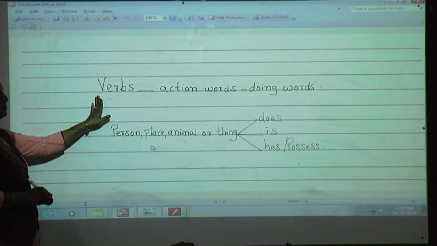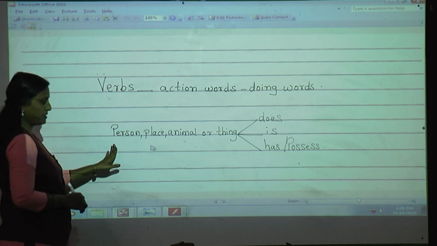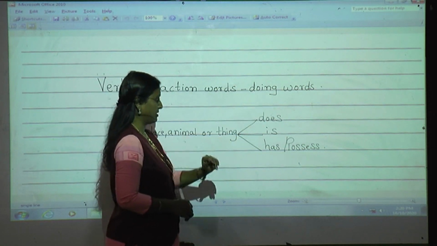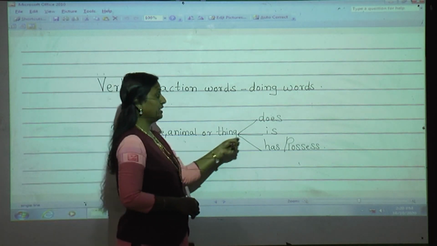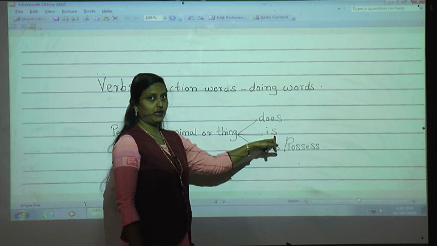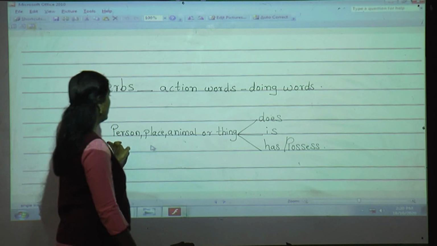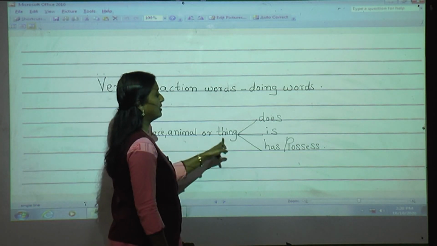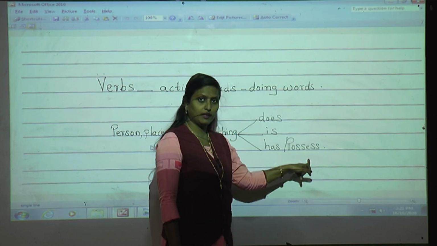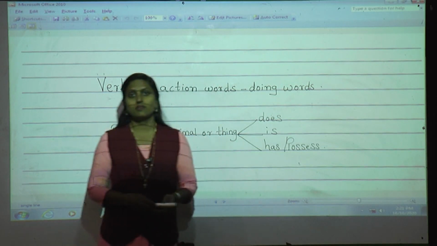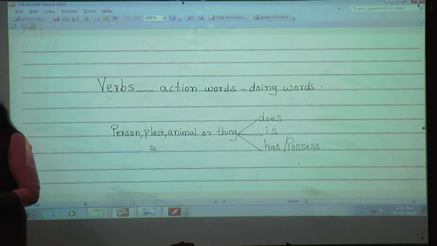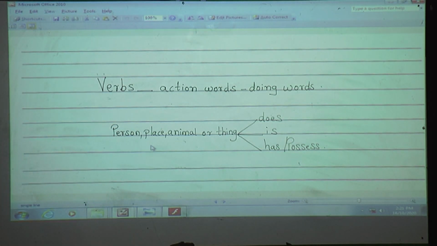So what does a verb tell us? A verb tells us whatever a person, place, animal or thing does, that is action words or doing words, or what a person, place, animal or thing is, which we learned in the last lesson, lesson number 16, that is am, is and are. And today we are going to learn that a person, place, animal or thing has or possesses, whatever things belong to them. So in today's lesson, lesson number 17, we are going to learn has, have and had.